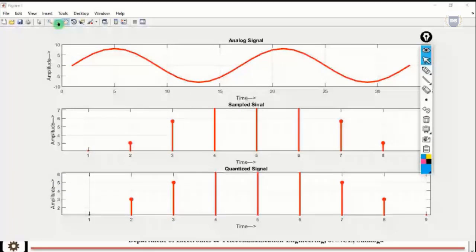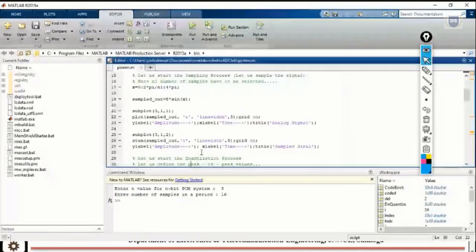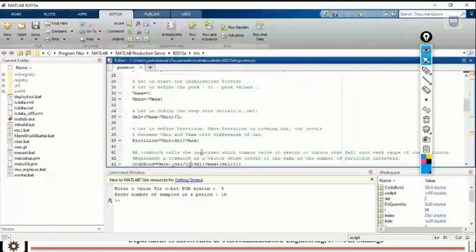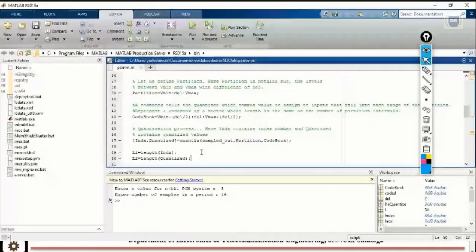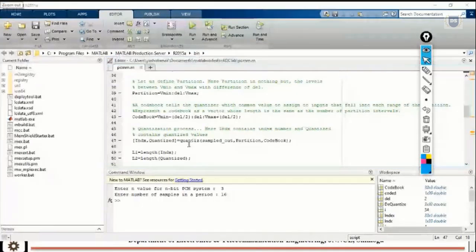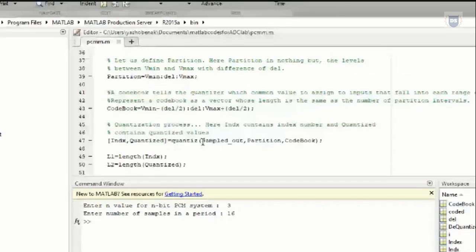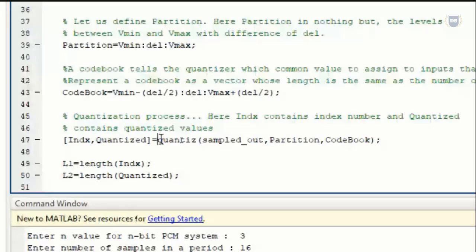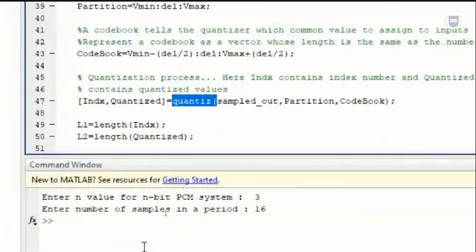So this is figure number 1. This is what is happening in the statement index followed by quantized, and for that to happen we are using the inbuilt function called quantize. In order to have a better idea of what this function actually does, we can go to the command window and type doc space quantize.